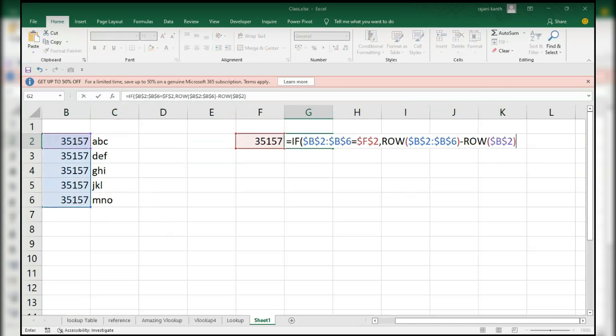Now let me check what it will give us. F9: 0, 1, 2, 3, 4. Then just add 1 and close parentheses and F9. It will give all numbers 1, 2, 3 to 5.